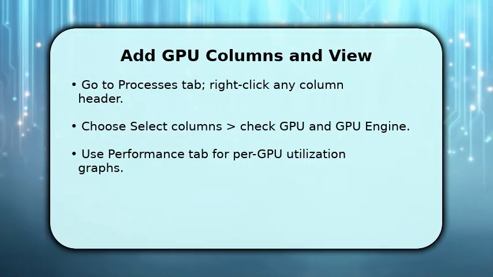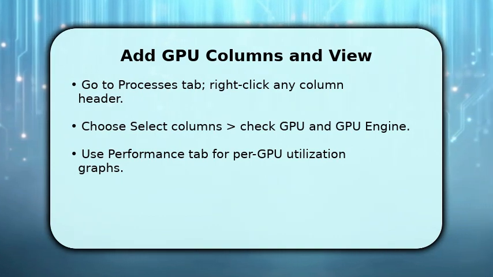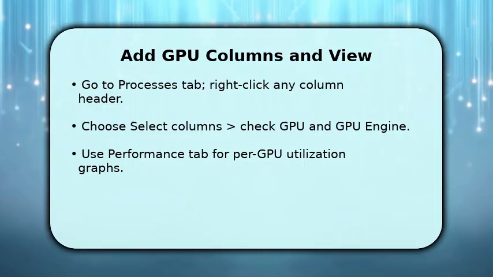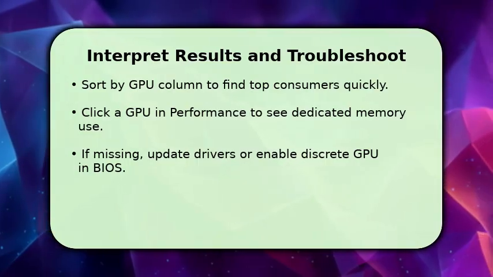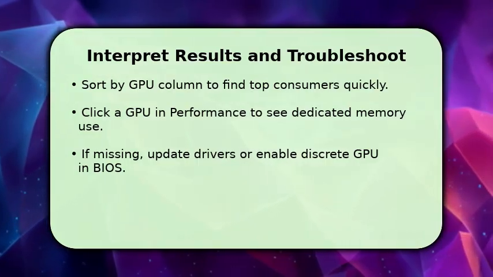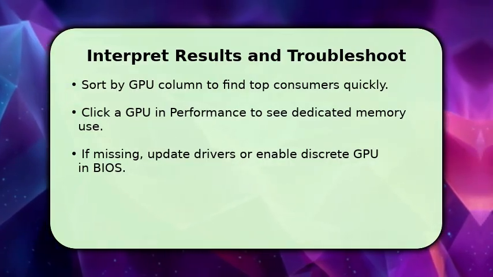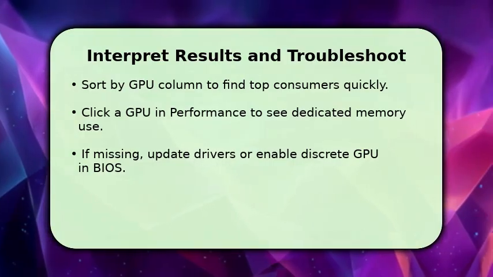This helps you correlate a process's percent in processes with the GPU graph, so you understand how load is distributed across chips and engines in real time. Now interpret the numbers. Sort the GPU column to surface top consumers and click the specific GPU in Performance to examine dedicated memory and encoder use. This tells you why frame rates or encode jobs lag.